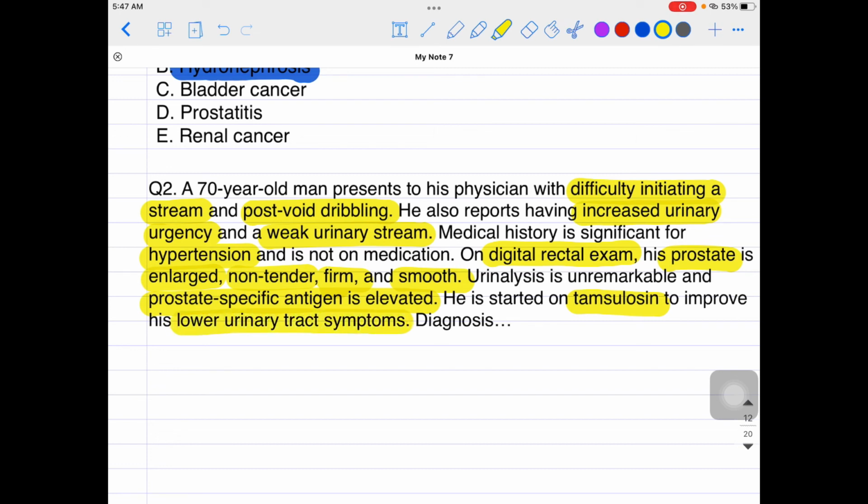What is the diagnosis, guys? I'm sure you are very clear about that. Yes, that would be BPH, benign prostatic hyperplasia. I'm very sure that you don't have any doubt in your mind regarding this, right? So this was the presentation about BPH.